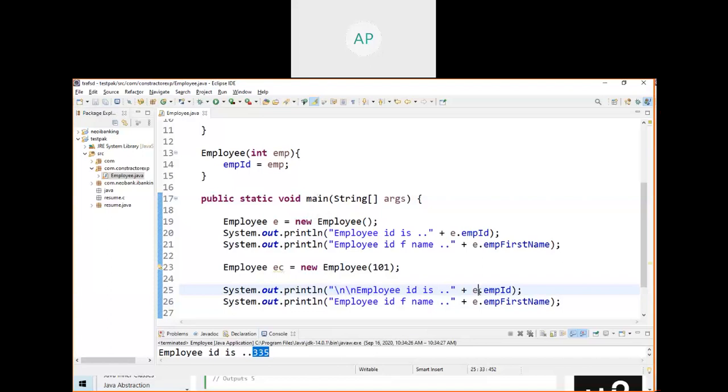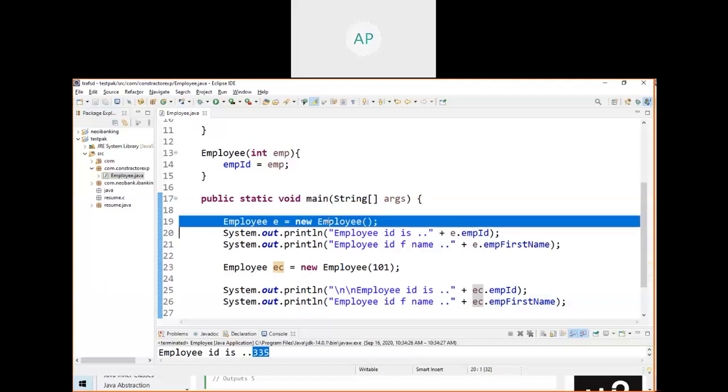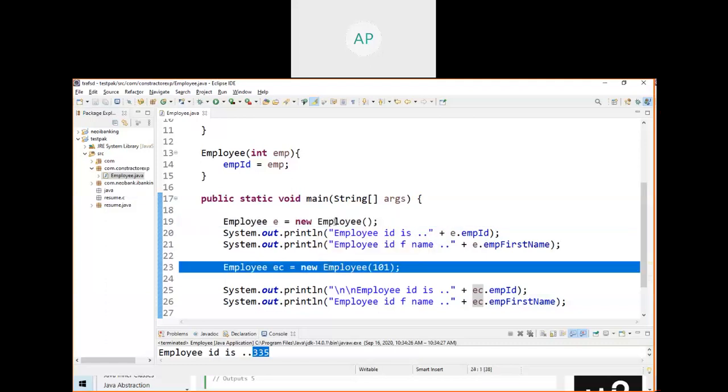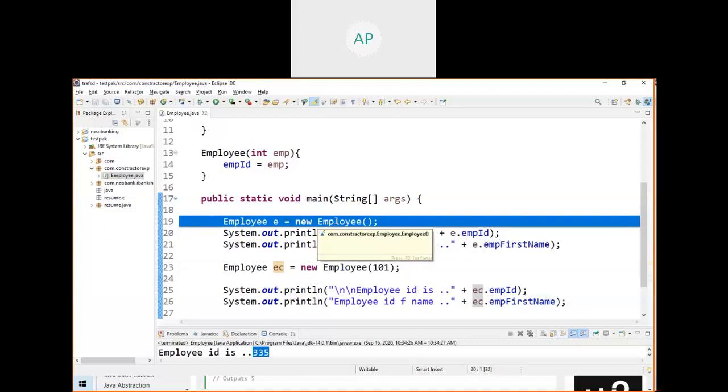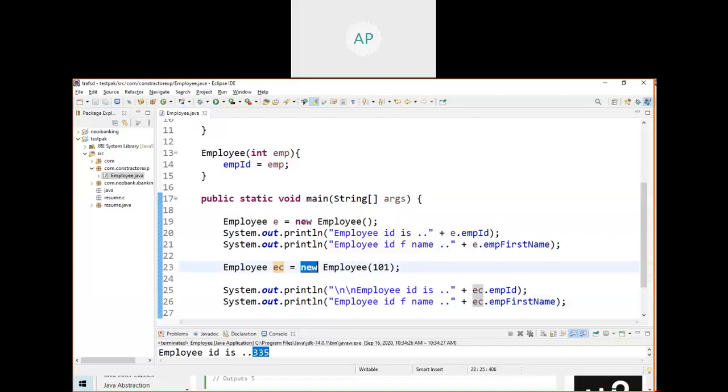Okay. So when it prints the value, that is EC and EC. For the same class, we are creating two objects. For this object, the value of ID will be 0 and name will be null when you print.